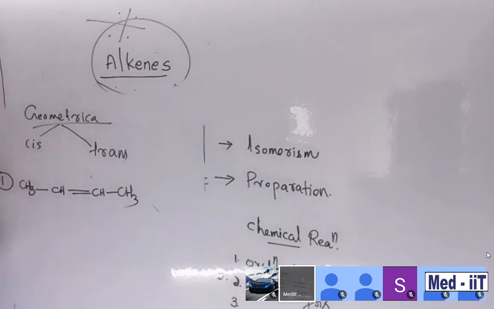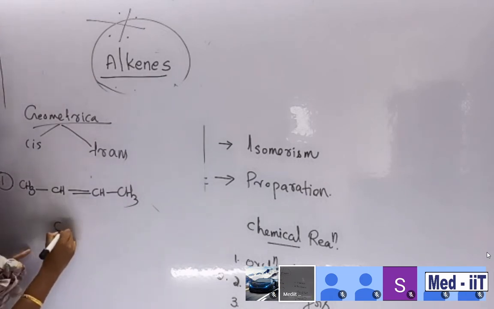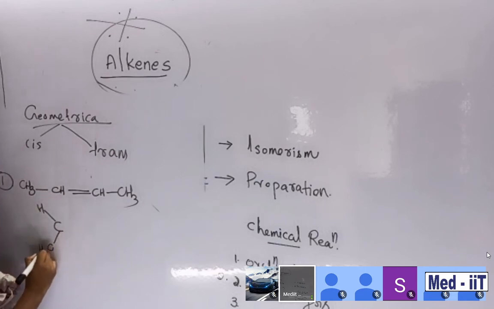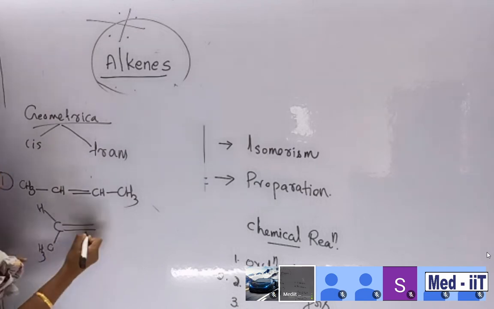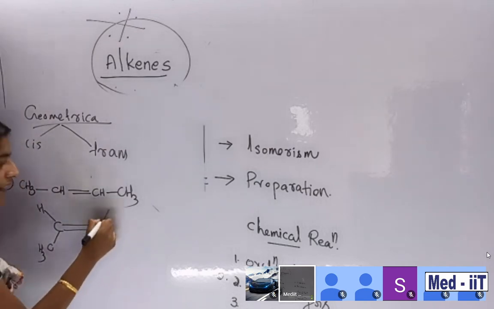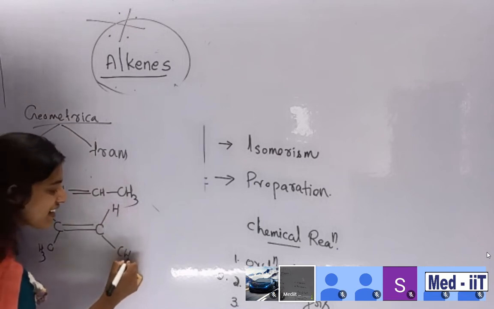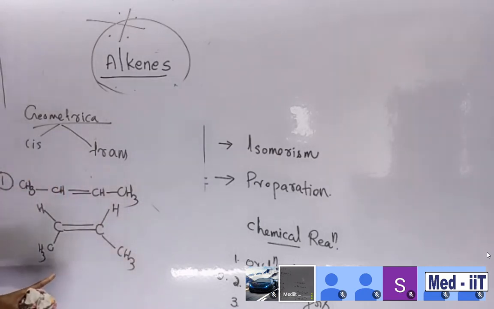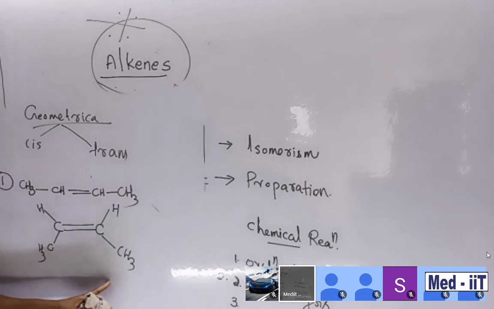So students, have a look at what I'm drawing. See, hydrogen here and CH3 here, with a double bond in between, and then again carbon, then hydrogen here and CH3 here. Look, what you want to note down is the position of the alkyl groups.